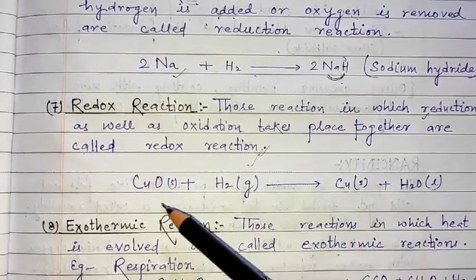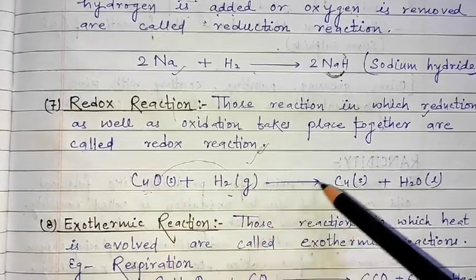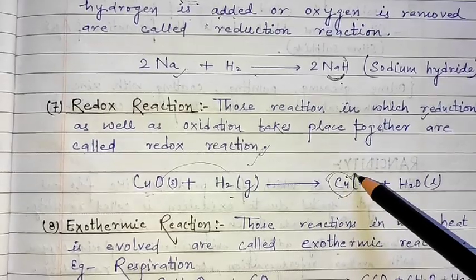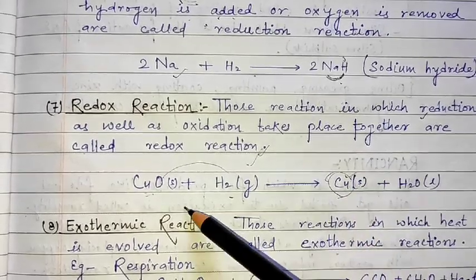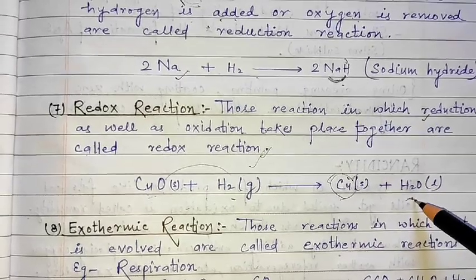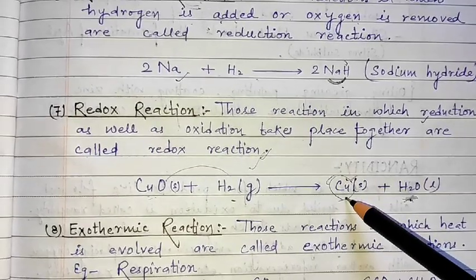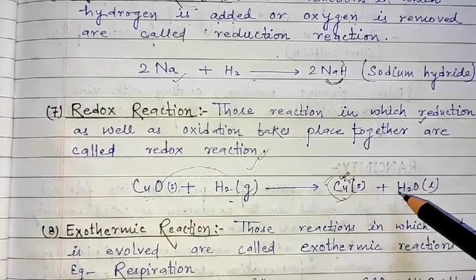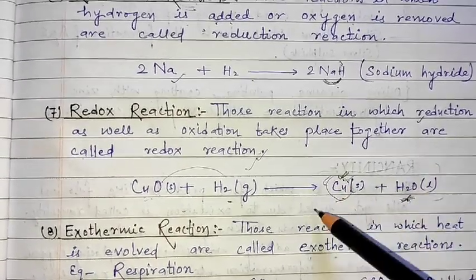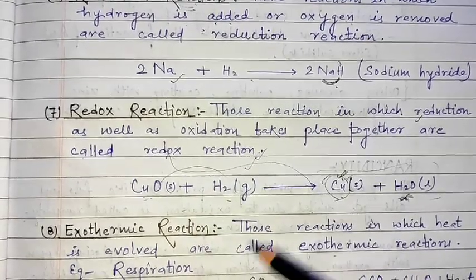We can see that when copper oxide is reacting with hydrogen, copper is getting reduced, meaning oxygen is removed from the copper, and hydrogen is getting oxidized. This one is oxidized, this one is reduced. Reduction has taken place here, oxidation is taking place here, and by combining both of them, the reaction is called a redox reaction, simply.